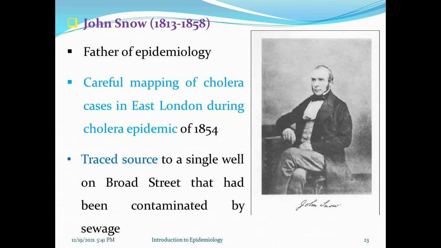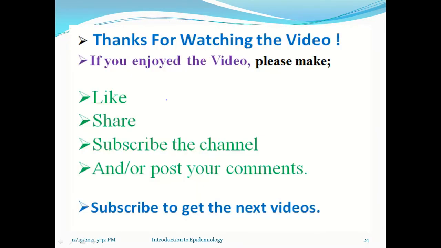So the cause of the rising cholera cases was the contamination of a single well by sewage. So the identification of these conditions for cholera cases opened a new way for epidemiology.